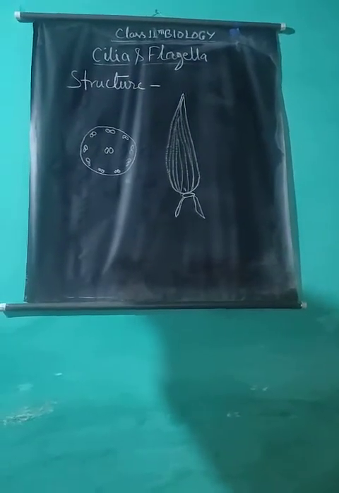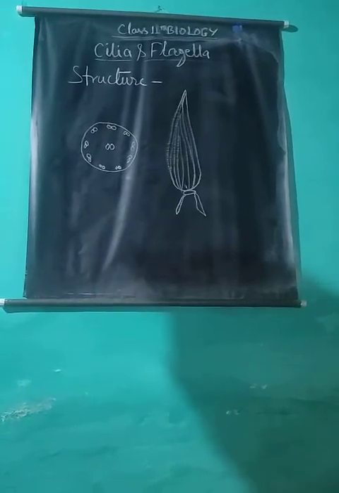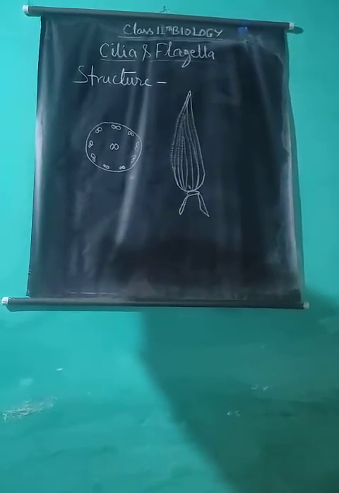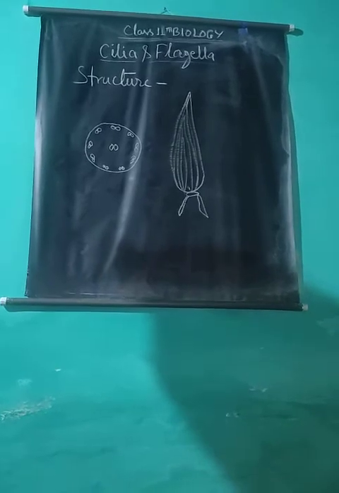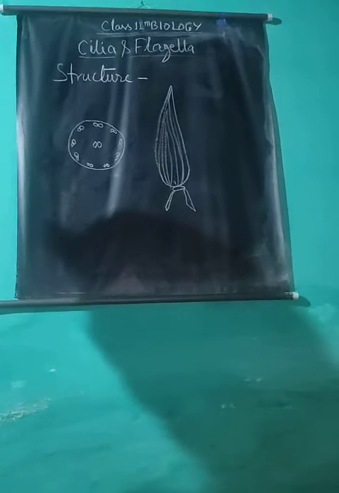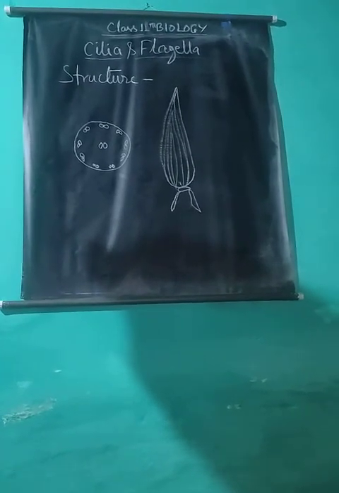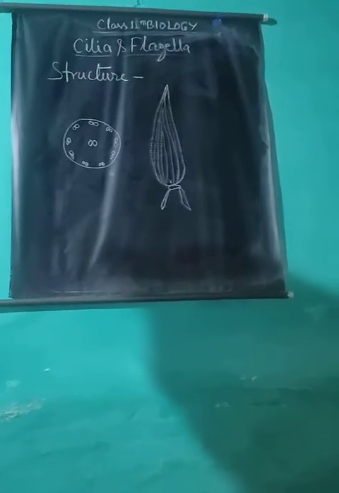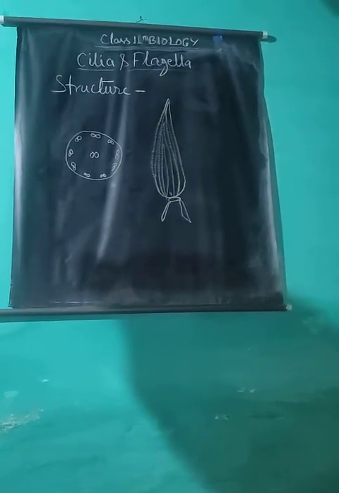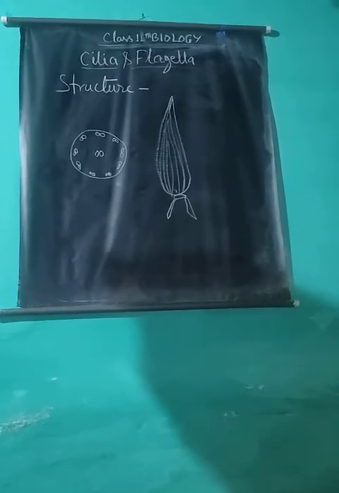The beat of a cilium consists of two strokes. During the effective stroke or power stroke, the cilium moves against the surrounding medium with force. This results in the movement of the medium in the direction of the stroke and the cell in the opposite direction. But during the recovery stroke, the cilium returns to its original position with a flexible movement.